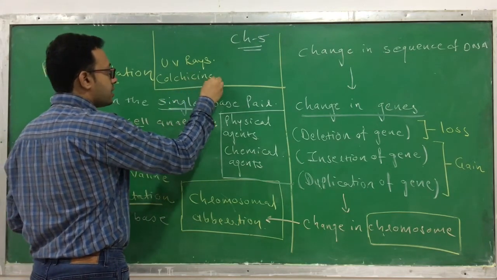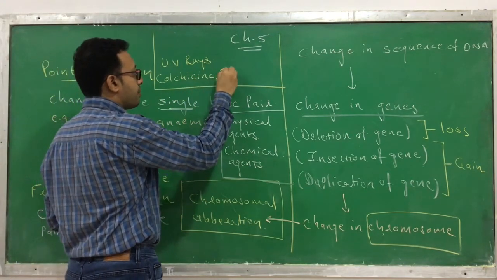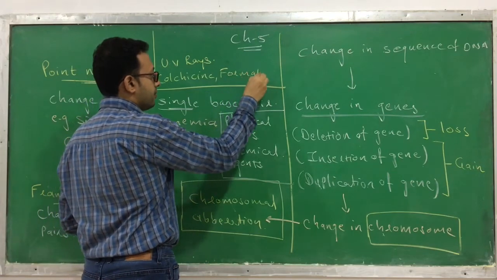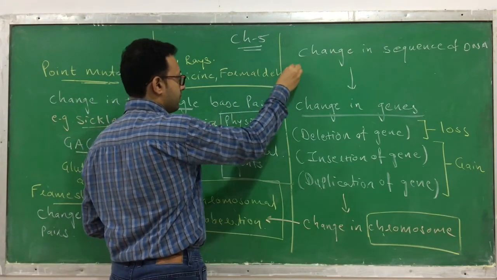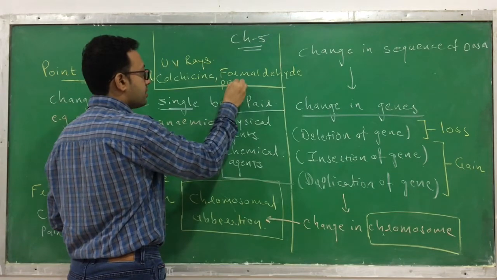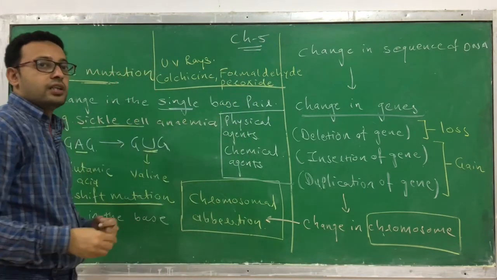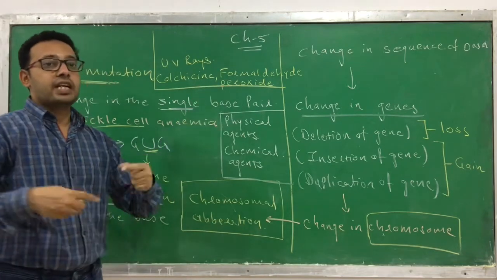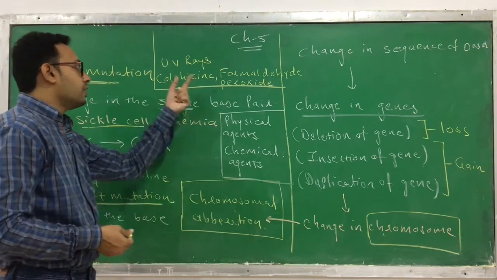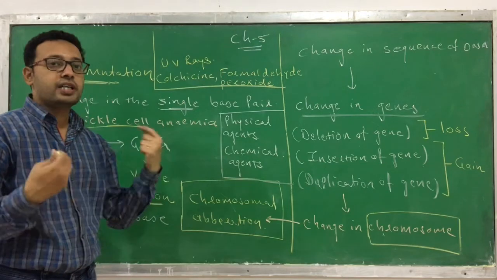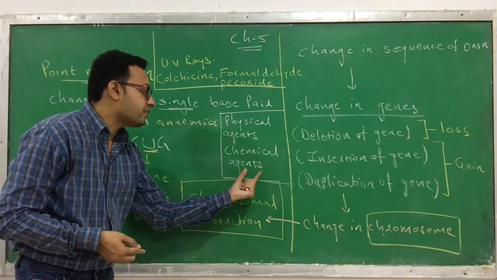You have to remember this. Next is formaldehyde, peroxides, etc. So these are the chemicals which can cause mutations. Colchicine, formaldehyde, peroxides, etc. So they fall under which category?